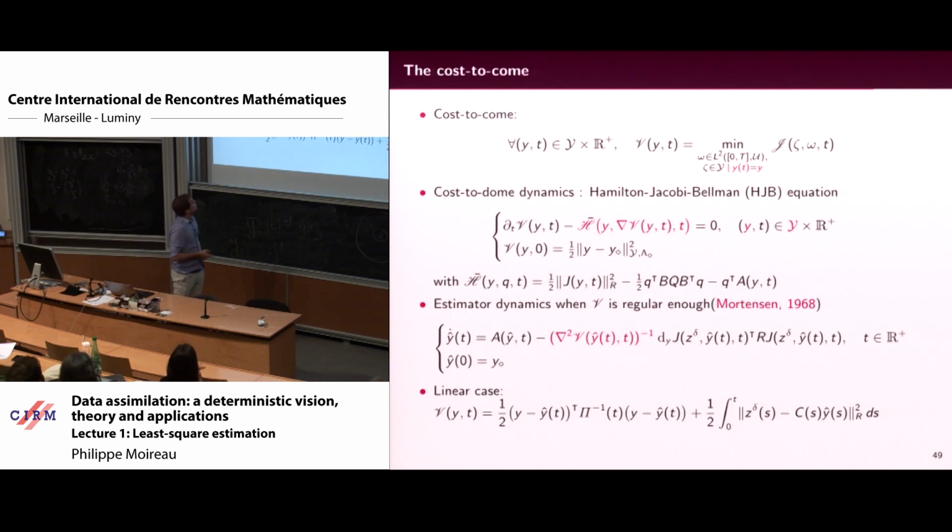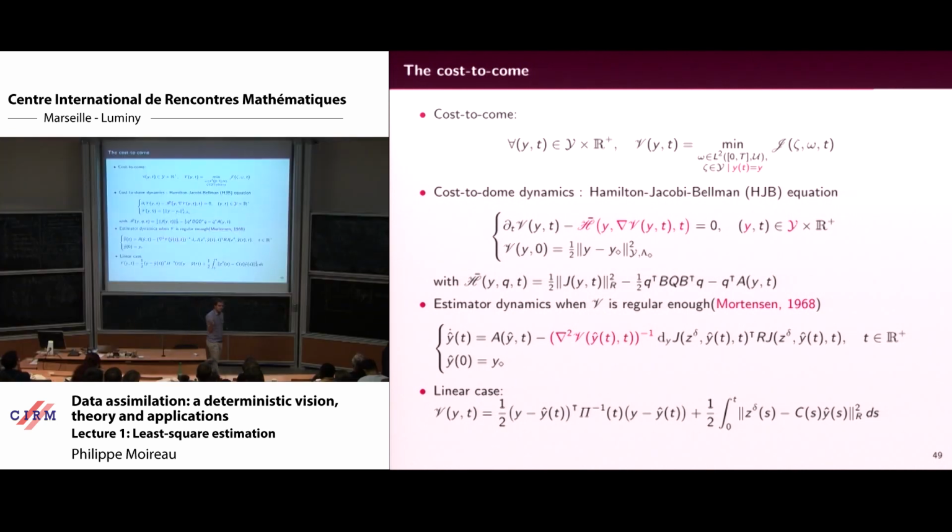And what you can prove actually is that, so basically you introduce what is called a cost to come, which is that you minimize J with a constraint which is the final point. Okay? So it's like optimal control, but reversely, because you compute the cost to come, so you fix the final point and you compute the minimization with respect to the final point.